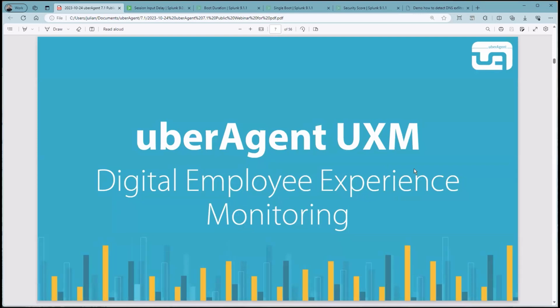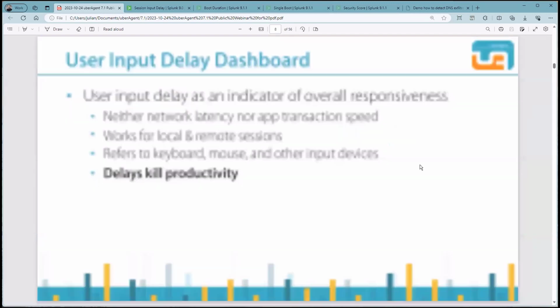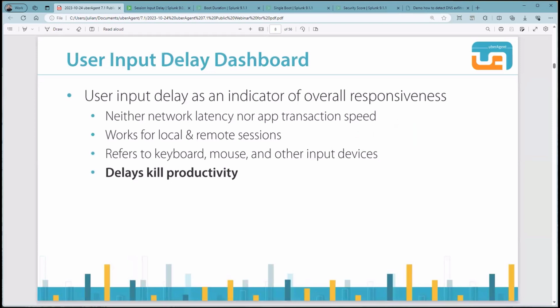So first, let's have a look at the changes we did in Uber Agent UXM, our digital employee experience monitoring product. User input delay. Uber Agent is now able to measure the user input delay, but first, let's cover what that actually is. The user input delay describes the time user input, for example, a key press, remains in the operating system queue before it's picked up by the user's application. Therefore, user input delay gauges overall system and application responsiveness.